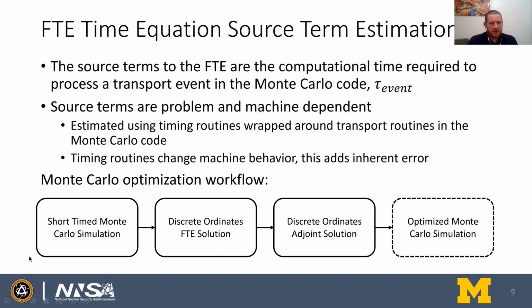What it looks like is a short timed Monte Carlo simulation where we generate the source terms for the future time equation. We can then solve the future time equation in the discrete ordinates side of the code. And we have the existing capability of doing an adjoint solution in the discrete ordinates side of the code. Together, with the adjoint function and the future time equation solution, we're hoping to find more optimal variance reduction parameters for an optimized Monte Carlo simulation.